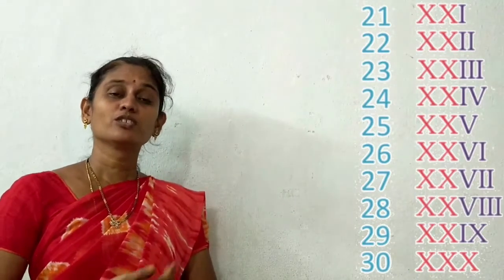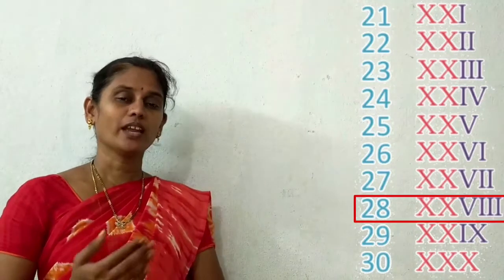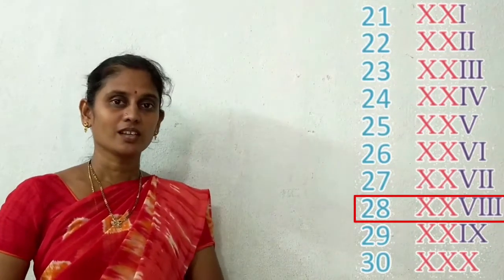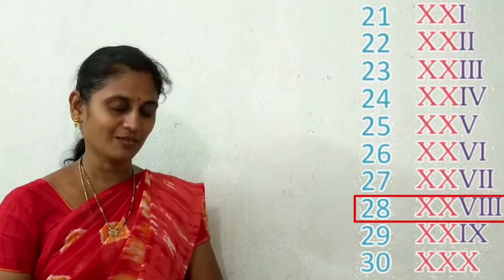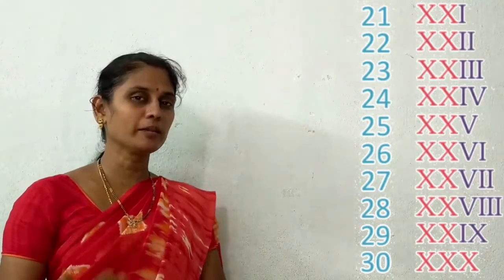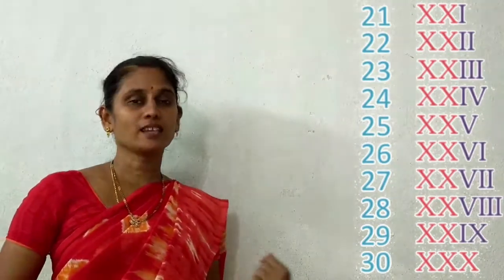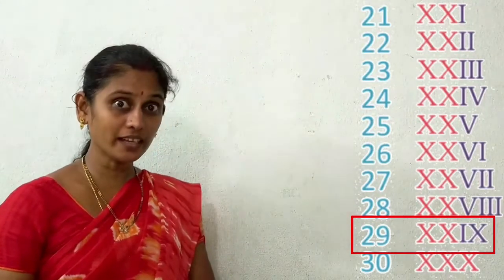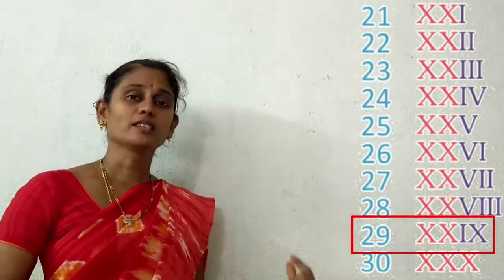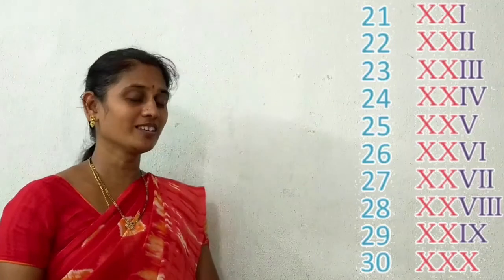Very good. Now check your answer. The symbol for 28 is XXVIII. Is your answer right? Very good. Well done. Now 29. 20 plus 9. XX. How do we write 9? Very good. IX. XXIX. Very good.